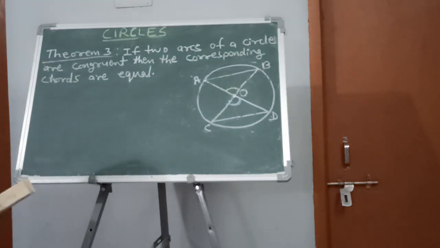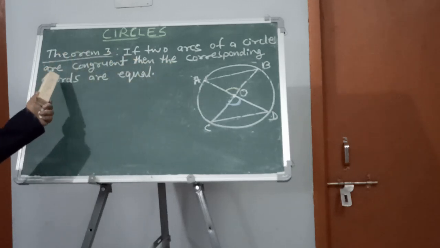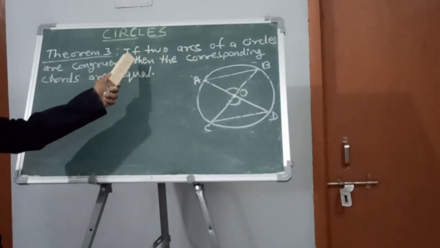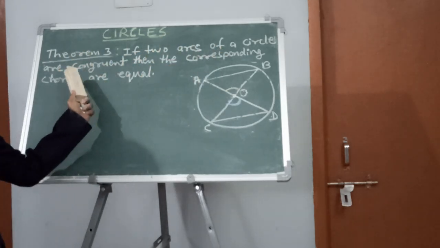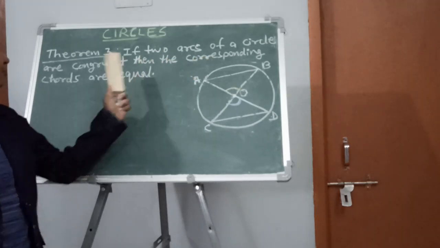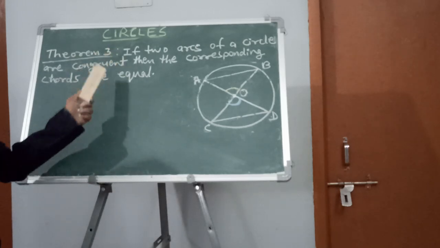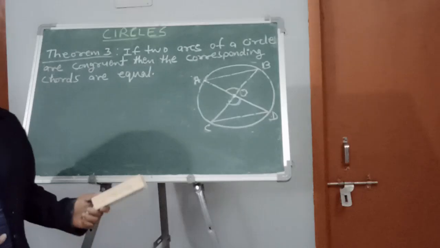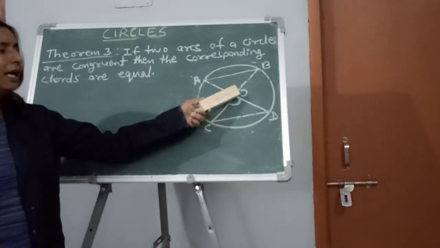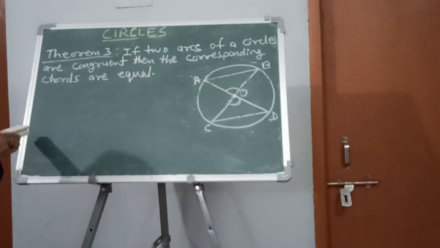What is theorem 3 telling? If two arcs of a circle are congruent, please pay attention, if two arcs of a circle are congruent, then the corresponding chords are equal. Let us try to understand this statement through the diagram. Suppose there is a circle with center O and radius R, whatever you can take. So it is given, let us see what is given.